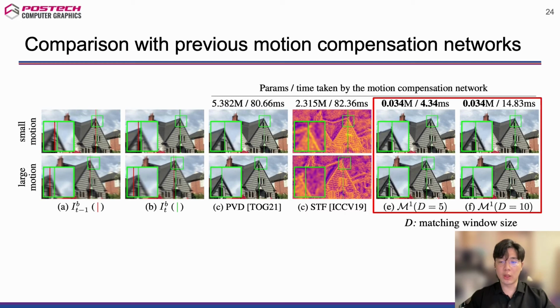It is noteworthy that our motion compensation module shows much smaller model size and much faster inference speed than those of PVD and STF, while still producing moderately motion compensated results.